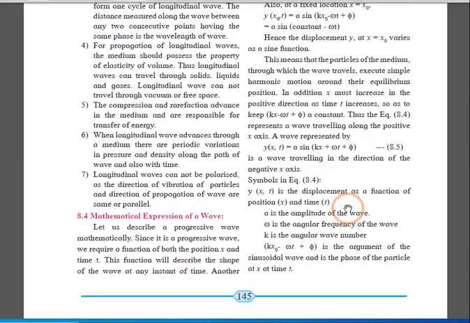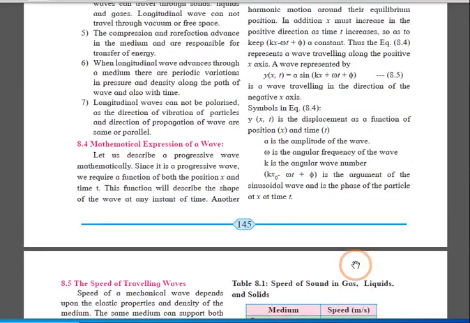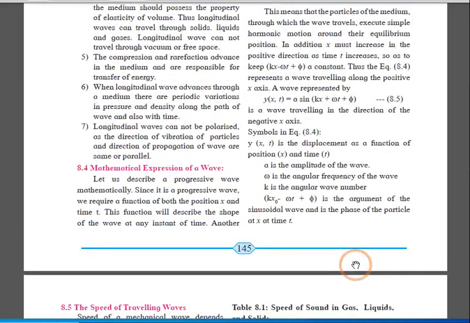If we consider that y(x,t) is the displacement as a function of position x and time t, then A is the amplitude of the wave, omega is the angular frequency, and k is the angular wave number. And this expression gives us the argument of the sinusoidal wave, and it is the phase of the particle at x at time t.